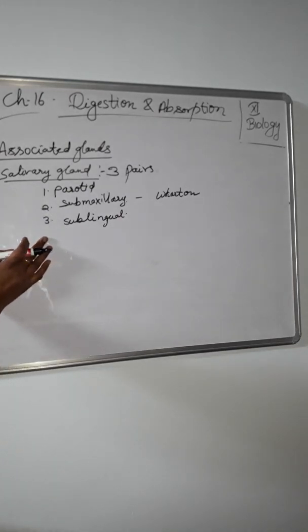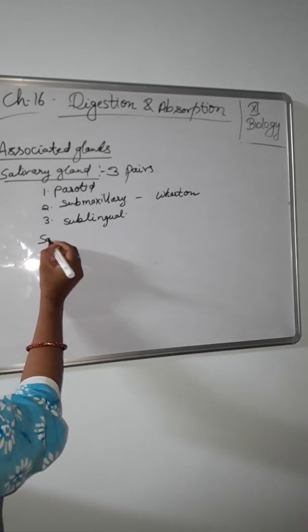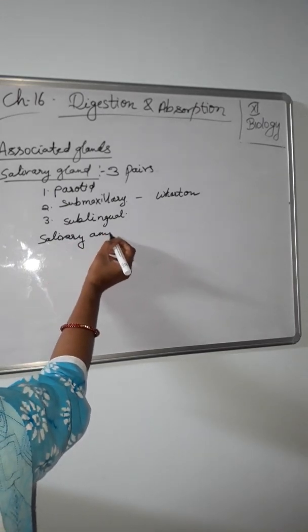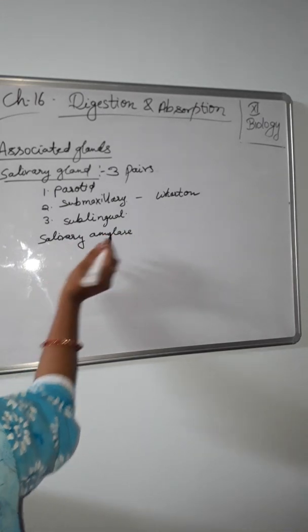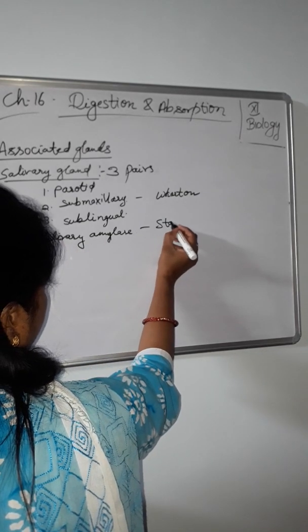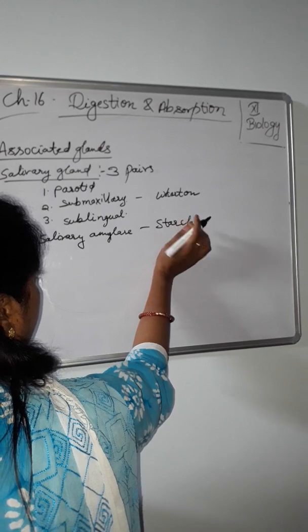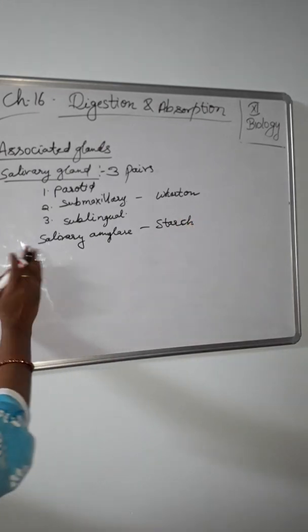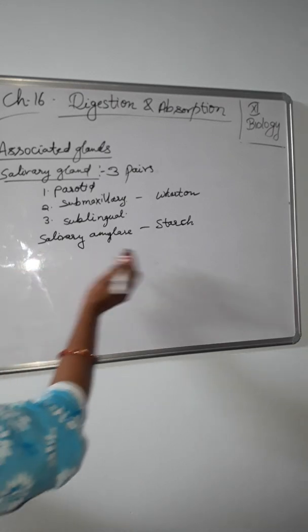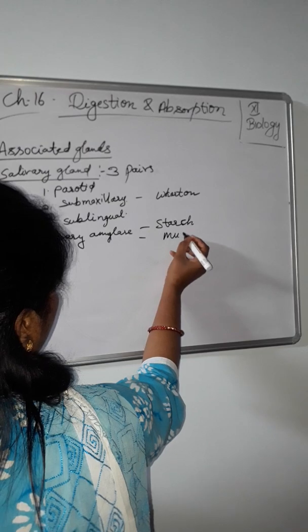Salivary gland secretion is very rich in salivary amylase, a starch splitting enzyme. What does it do? It breaks down starch. It is a starch splitting enzyme. The secretions of the sublingual and submaxillary glands, however, are rich in mucin.